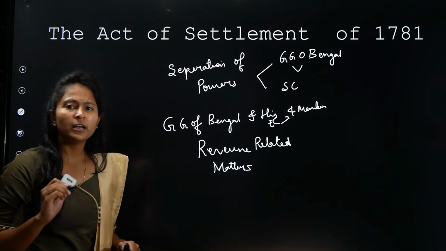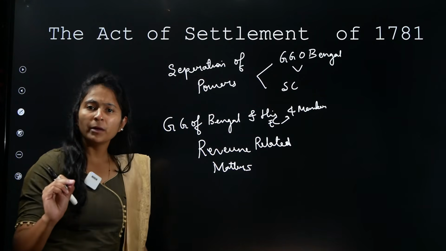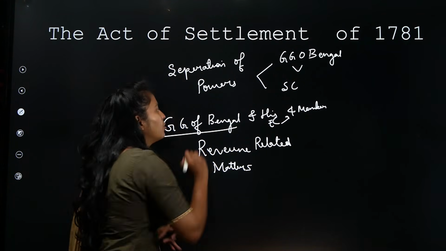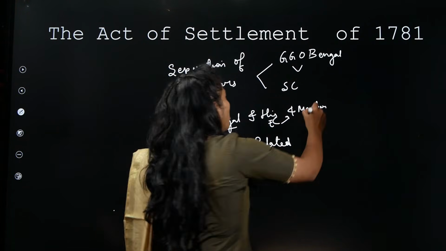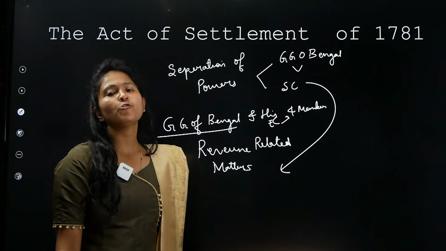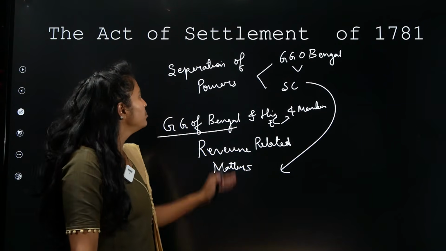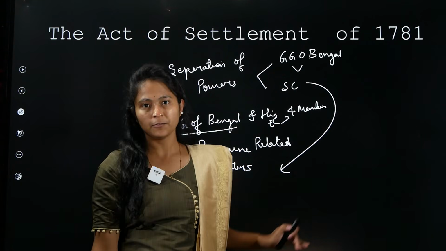How the tax is going to be collected, how the trade is happening, all the revenue related matters. Who's going to make laws? It is the Governor General of Bengal. And the Supreme Court will not intervene. The Supreme Court will not have any kind of interference. So this was a clear cut separation between the judiciary and executive, right?